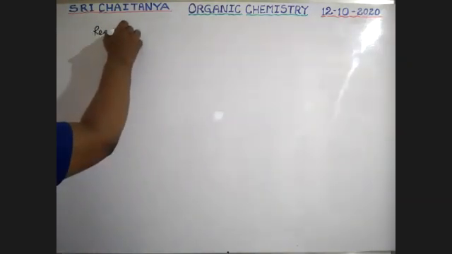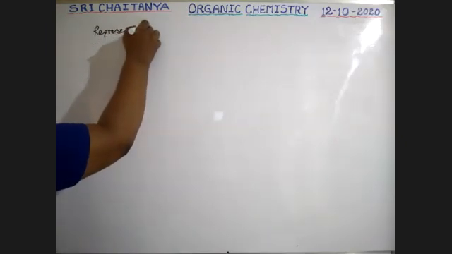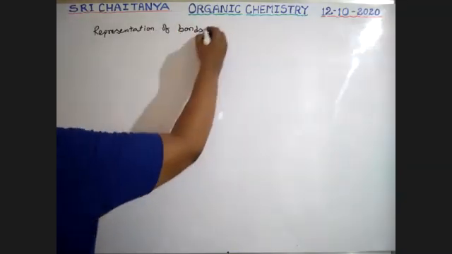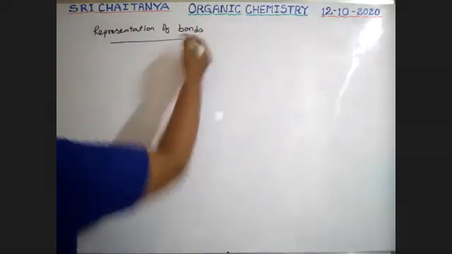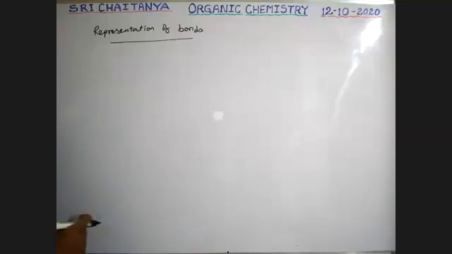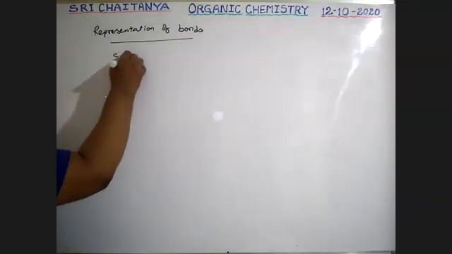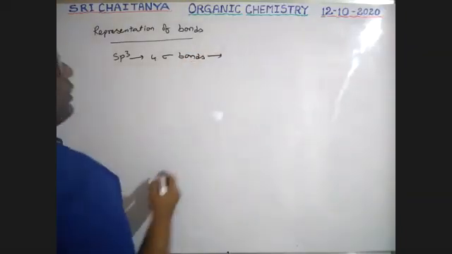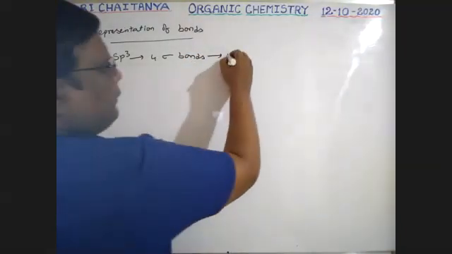Representation of bonds. See, boys, sp3 has 4 sigma bonds, non-planar.